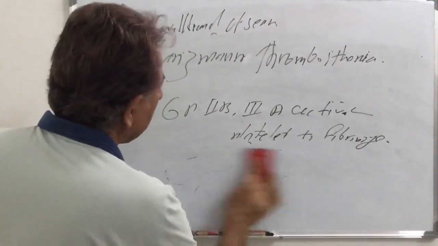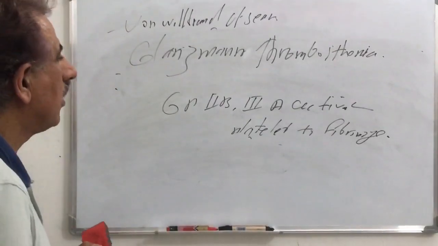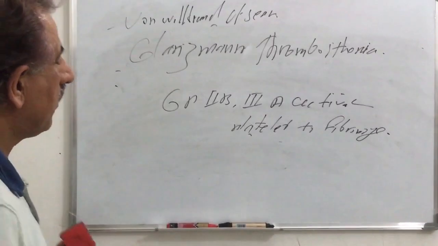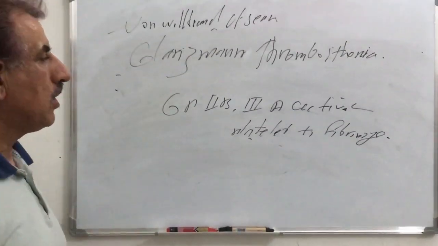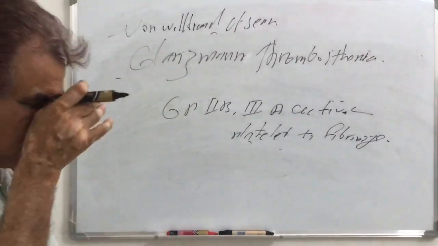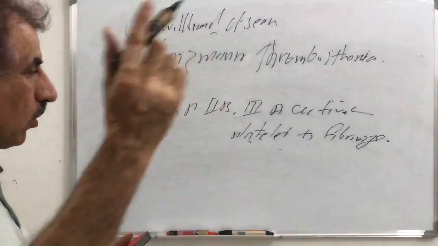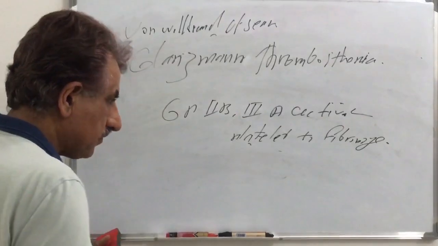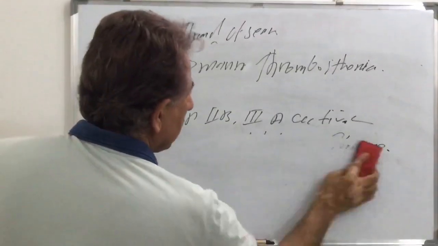So the defect in Glanzmann thrombasthenia is in glycoprotein 2b3a, and that's just similar to a patient taking a glycoprotein 2b3a inhibitor for a very long time, for his whole life, a drug which inhibits glycoprotein 2b3a. Again, the presentation is similar.